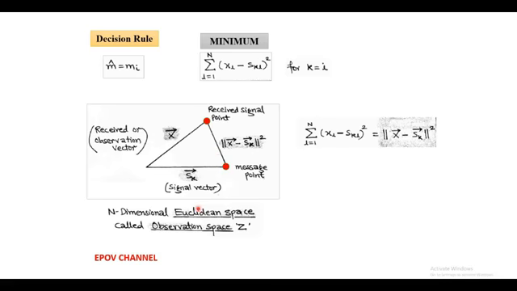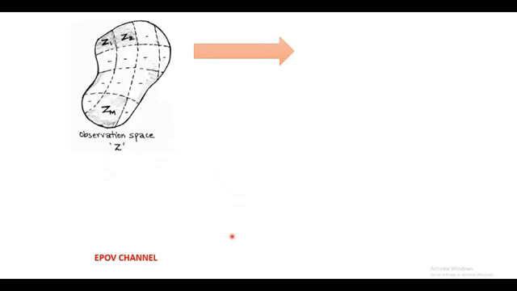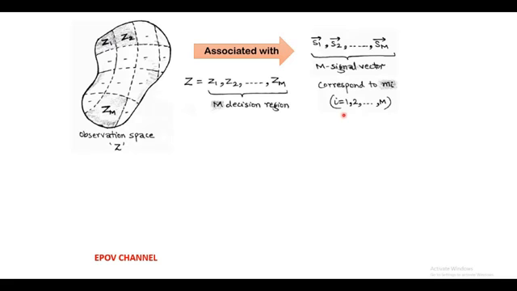Also, this means the vector sk has a minimum value of the square of the distance from vector x. So in the maximum likelihood receiver, the decision rule is operated in such a way that the n-dimensional Euclidean space, also called the observation space Z, is divided into m decision regions, where each decision region is associated with a signal vector corresponding to the symbol mi, where i equals 1 to m.